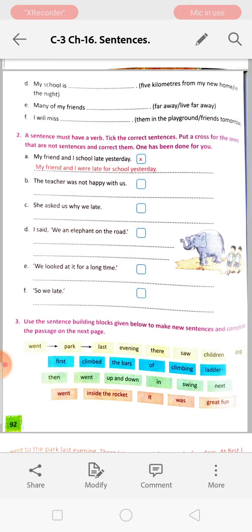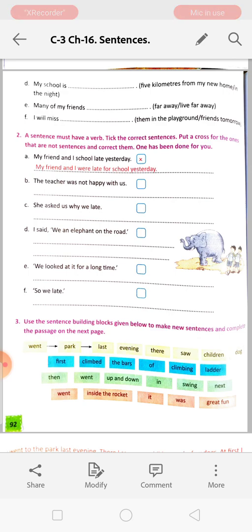Next, a sentence must have a verb. Tick the correct sentences. Put a cross for the ones that are not sentences and correct them. One has been done for you. So what you have to do is read the sentence, then understand if there is a verb or not. If the verb is not there, cross it, and write the sentence again putting a verb there. Okay? The teacher was not happy with us. So it is a correct sentence.